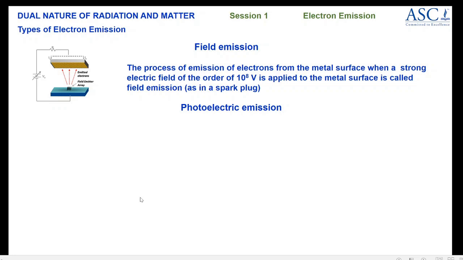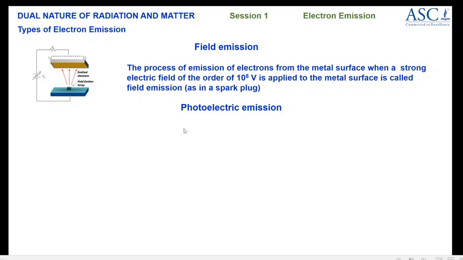The next emission is field emission. Now just look at the diagram. If you provide a strong electric field of the order 10 to the power 8 volts across the surface of the metal, due to the high potential provided, the electrons are emitted from the metal surface. So this kind of emission is called field emission. So the process of emission of electrons from the metal surface when a strong electric field of the order 10 to the power 8 volts is applied to the metal surface is called field emission.